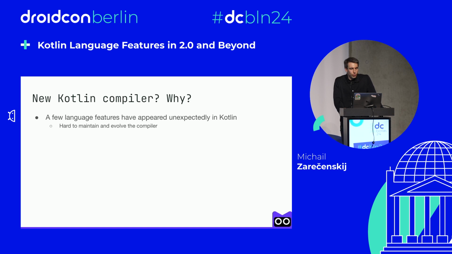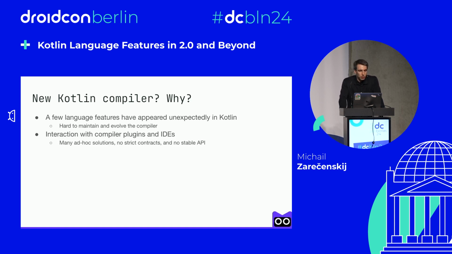But some features require slightly different compiler architecture. Specifically, our multi-platform capabilities require non-trivial contracts from the compiler to unify the work across multiple targets while managing both common code and platform code. And now that we have this vision for multi-platform projects, we want to double down on this direction, and we need a solid foundation in our core compiler.